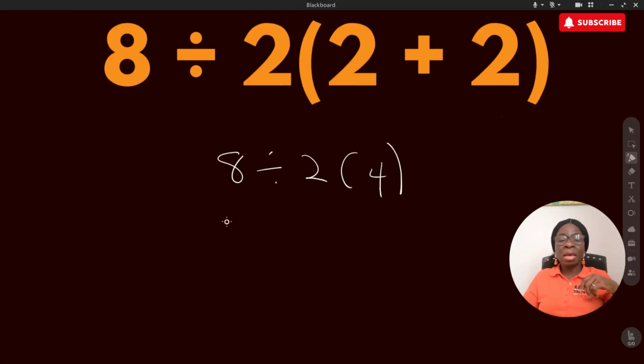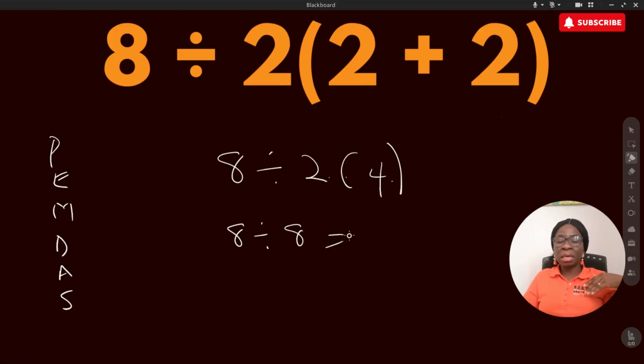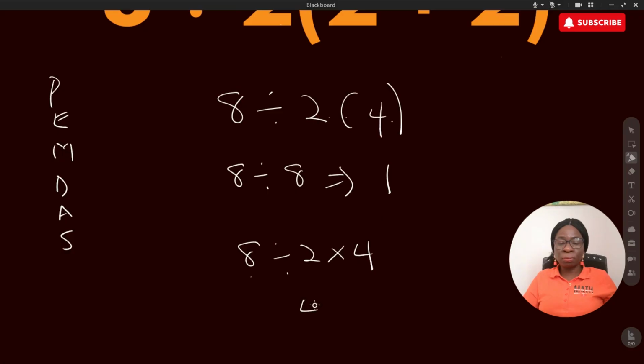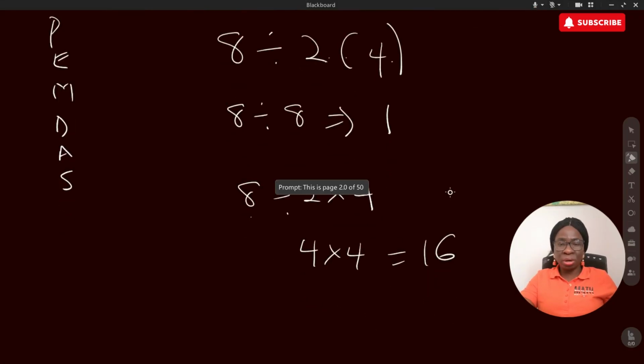Some people say 2 times 4 first, since we are using PEMDAS, and multiplication comes before division. So 2 times 4 is 8, and then 8 divided by 8 equals 1. Others write this as 8 divided by 2 times 4 and divide first: 8 divided by 2 is 4, and 4 times 4 equals 16. Now, which one is correct? Is it 1 or 16?